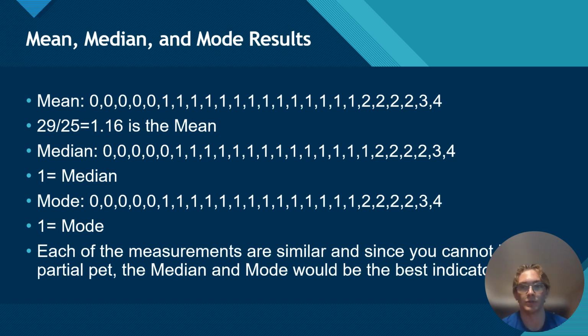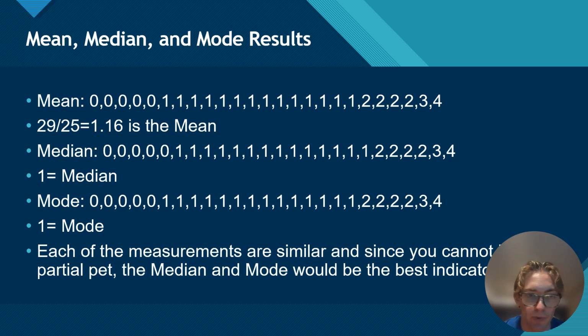And here are the results of those mean, median, and mode. So for the mean, you can see here that I listed all the numbers from least to greatest, and we got 29 over 25, so about 1.16 is the mean for our data. The median is just 1, so that is our middle number.